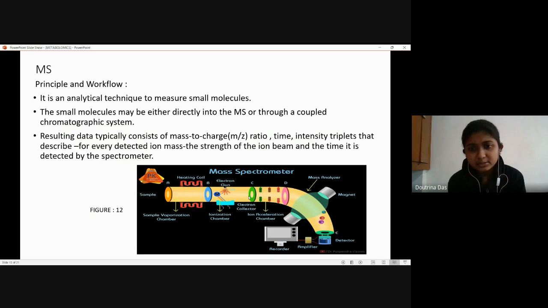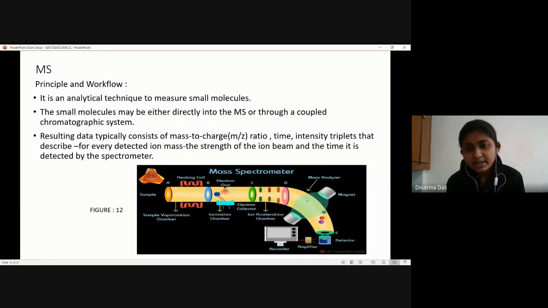Now, from where the term ion is coming up, I'll just say that, see, we have the sample coming in through here. We have the heating coil, and we have an electron gun or the ionization chamber. So the analytes are getting ionized here, they are getting fragmented. We have the electron collector here, and we have the ion acceleration chamber. So the ions that are getting generated in this particular ionization chamber are getting accelerated in this ion acceleration chamber, and they are coming out and getting detected by the mass analyzer.